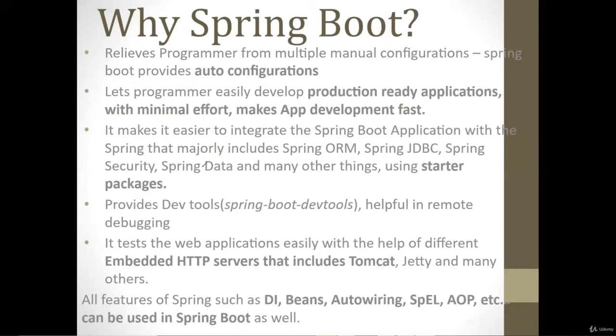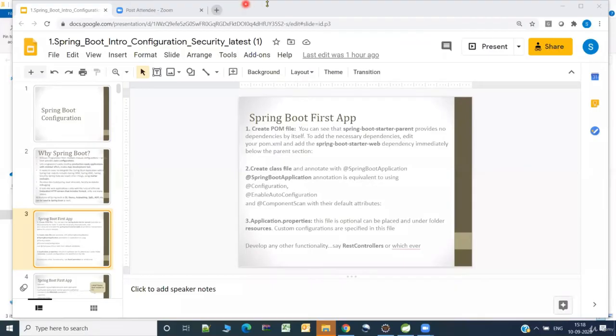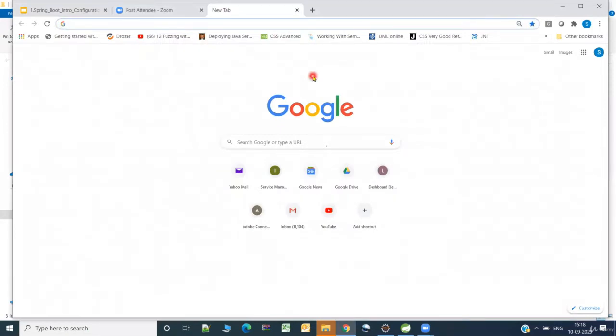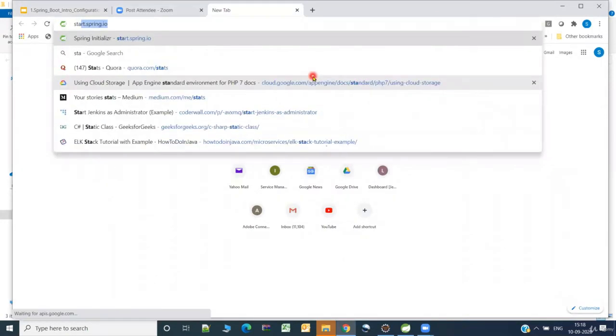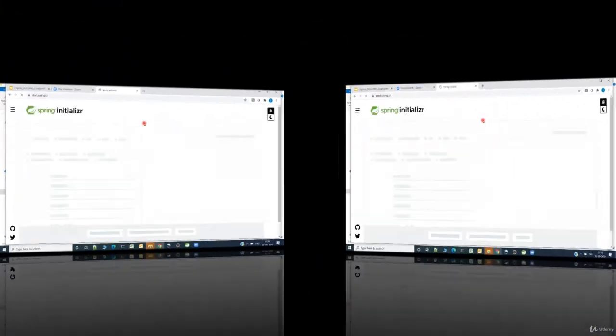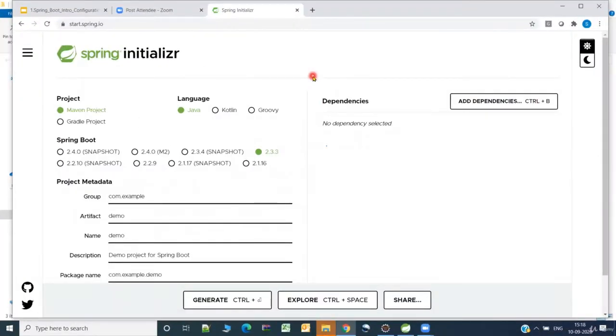Fine. Now, let us try to develop a small application, just hello world REST API using Spring Boot. So the first thing is you need to go to start.spring.io and you need to create an application by selecting all the starter packages. If you ask me, is this the only way? No, you can also do it from